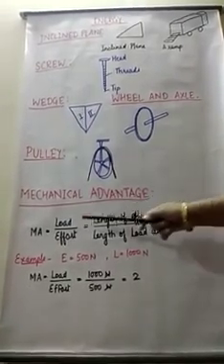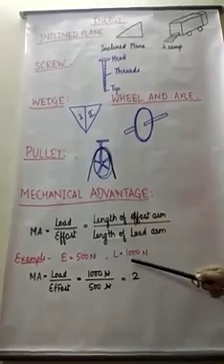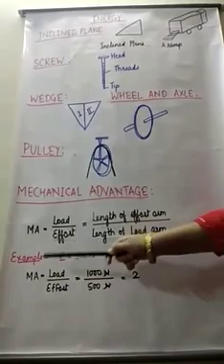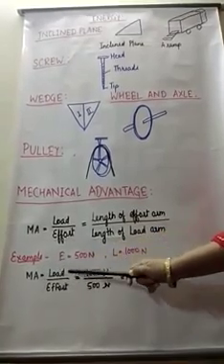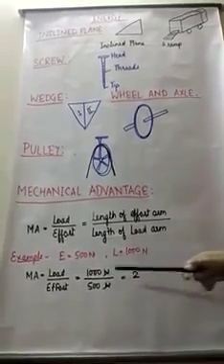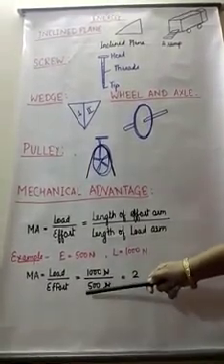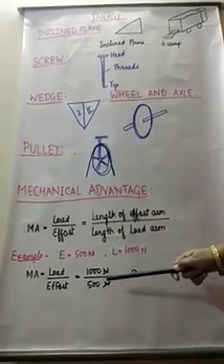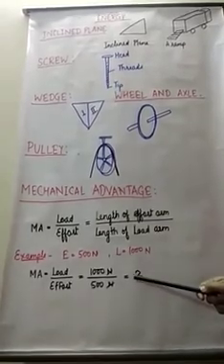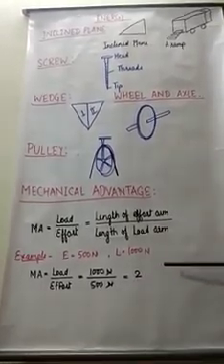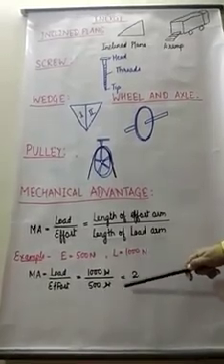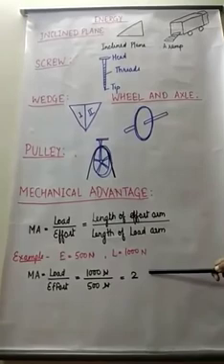By using the formula, the load is given and the effort is also given as 500 Newton. So we use this formula: mechanical advantage is equal to load upon effort. In place of load, we write 1000 Newton, and in place of effort, we write 500 Newton. If we calculate this, the answer is 2. Mechanical advantage has no unit since it is a ratio.